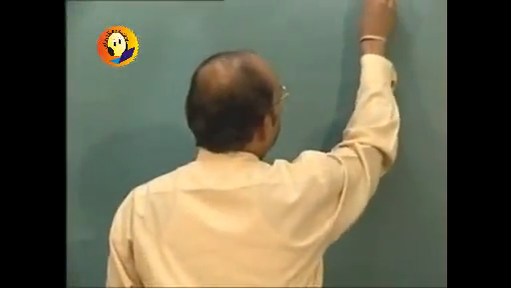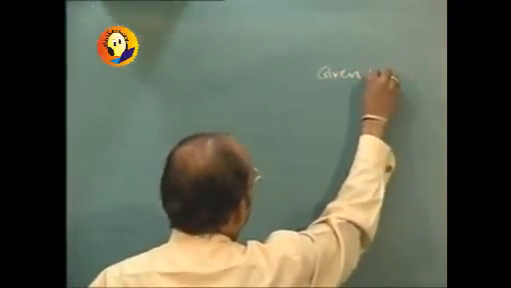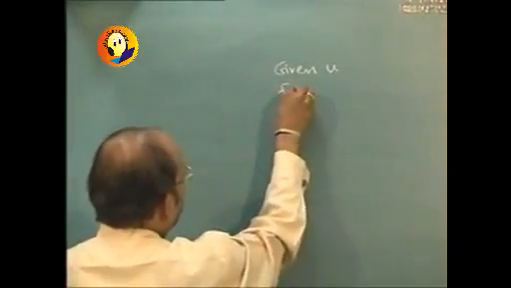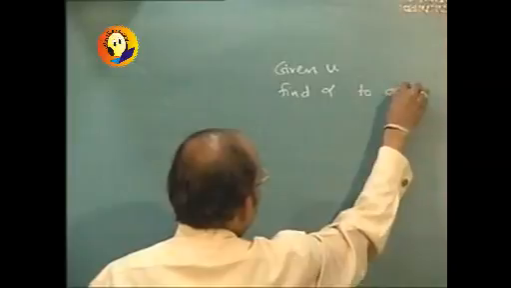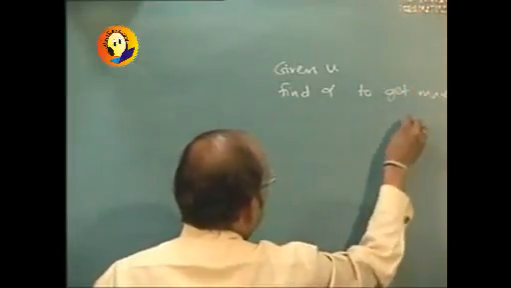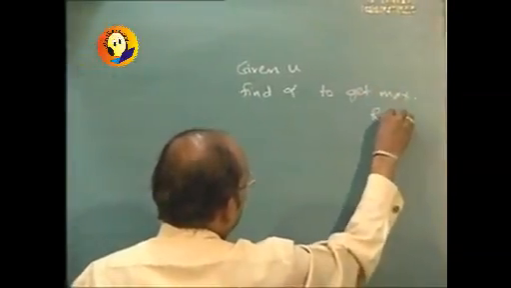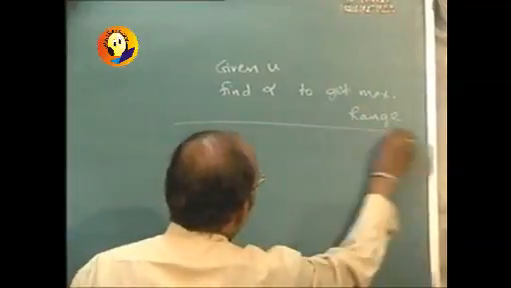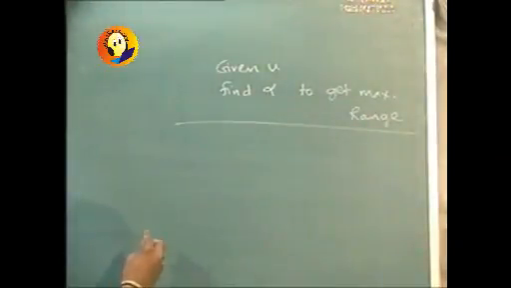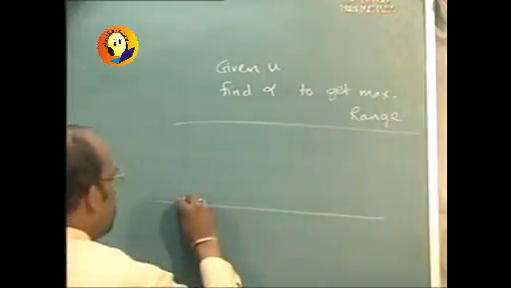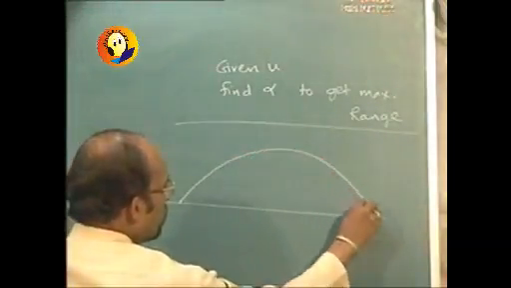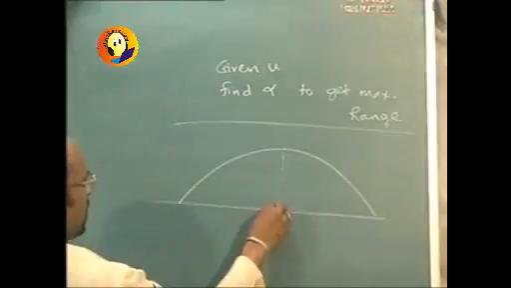Given U, find alpha to get maximum range. That means horizontally it should travel the maximum distance. This was our very first case that we had.